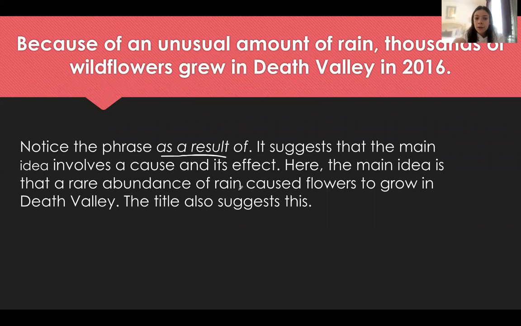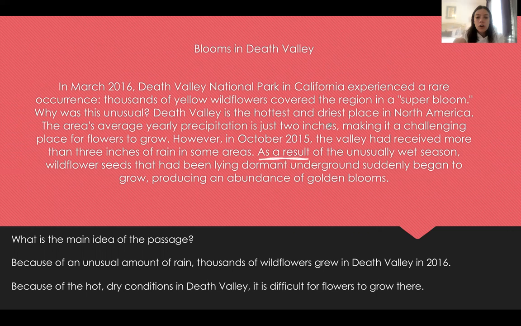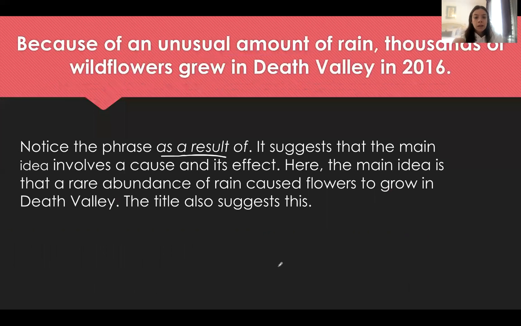Here, the main idea is that a rare abundance of rain caused flowers to grow in Death Valley. This title also suggests this. So you're going to want to look at those keywords, blooms in Death Valley, and then thousands of wildflowers grew in Death Valley. We're talking about growth. We're not necessarily talking about the difficulty of growth. While yes, the passage does suggest this and it mentions that, it's not the main idea of the passage, it's just kind of in there.